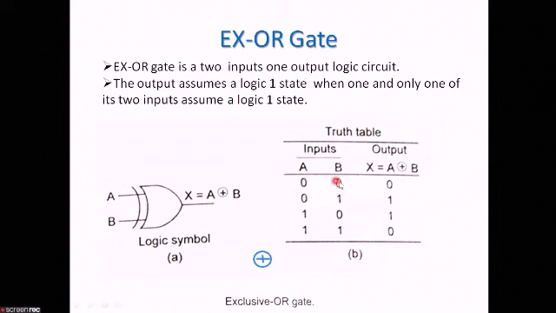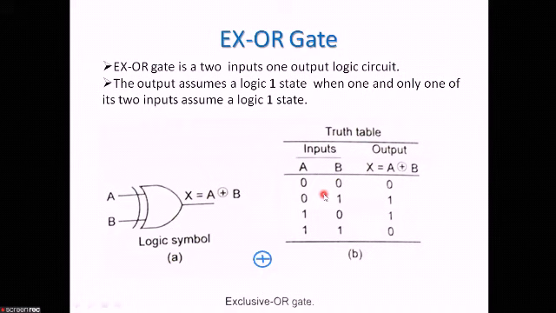When it is 0, 0, the output will be 0. When it is 0 and 1, the output is 1. When it is 1 and 0, the output is 1. Similarly, when both inputs are 1, 1, the output is 0. So we can say that when there is an even number of high inputs, such as 2, the output will be low. So this is the logic symbol and truth table of a 2-input XOR gate.